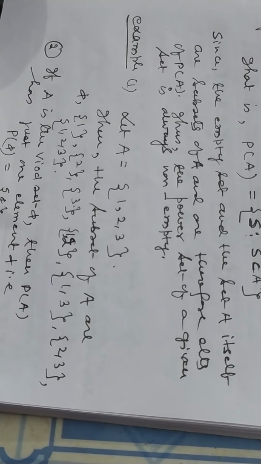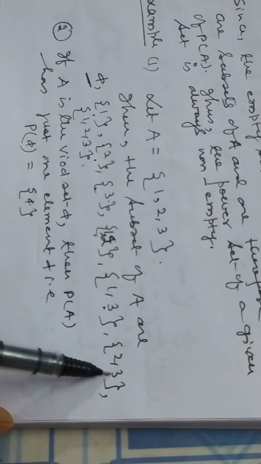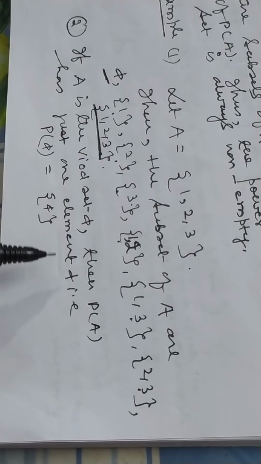Let A equal {1, 2, 3}. Then the subsets of A are: the empty set, singleton sets {1}, {2}, {3}, and now taking two elements {1,2}, {1,3}, {2,3}, and {1,2,3}. Every set is a subset of itself. ये पावर सेट में रहेगा. If A is the void set phi, then the power set of A has just one element, phi. That is, the power set of phi is the set having the element phi.